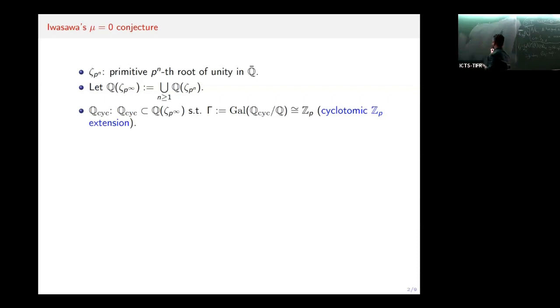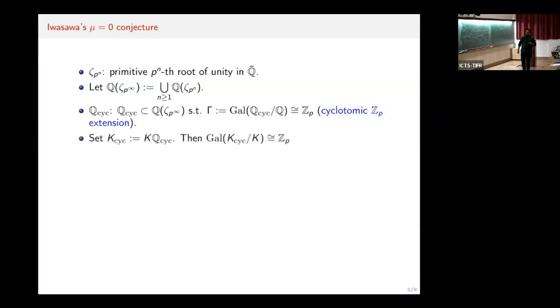Firstly, we have Q here, and we define Q(zeta_{p^infinity}) as the union of all these Q(zeta_{p^n}). The cyclotomic Z_p-extension of Q, denoted by Q_cyc, is the unique extension of Q with Galois group isomorphic to Z_p; we denote this Galois group by Gamma. For a number field K, we simply define K_cyc as the composite of K and Q_cyc, whose Galois group is again isomorphic to Z_p.